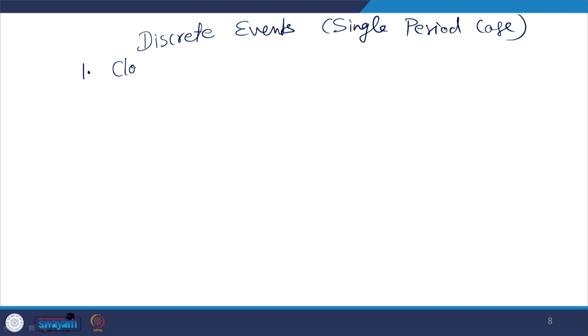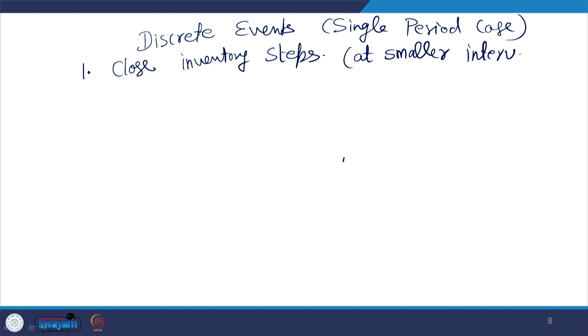The third important thing, now for discrete events, particularly in the single period case, is that we need to have close inventory levels, inventory steps, that means smaller intervals. If you have bigger intervals, you will not be able to take better decisions.